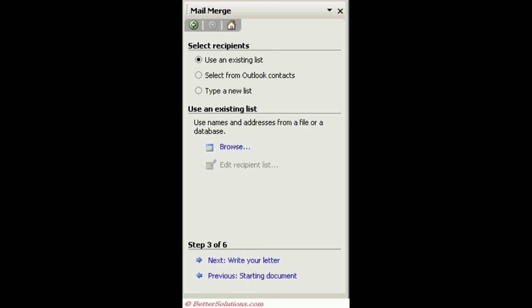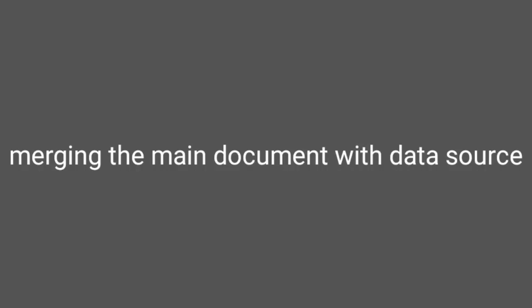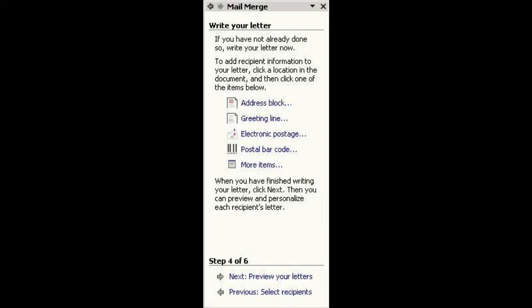First we have created our main document and now we have created our data source. The next step is to merge this main document with the data source. Next, let us see how to merge the main document with the data source. We have studied how to create the main document and how to create the data source.